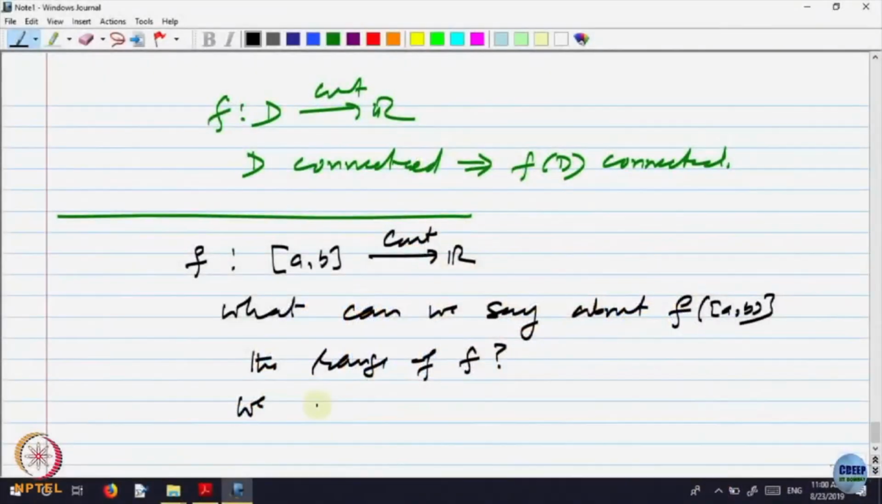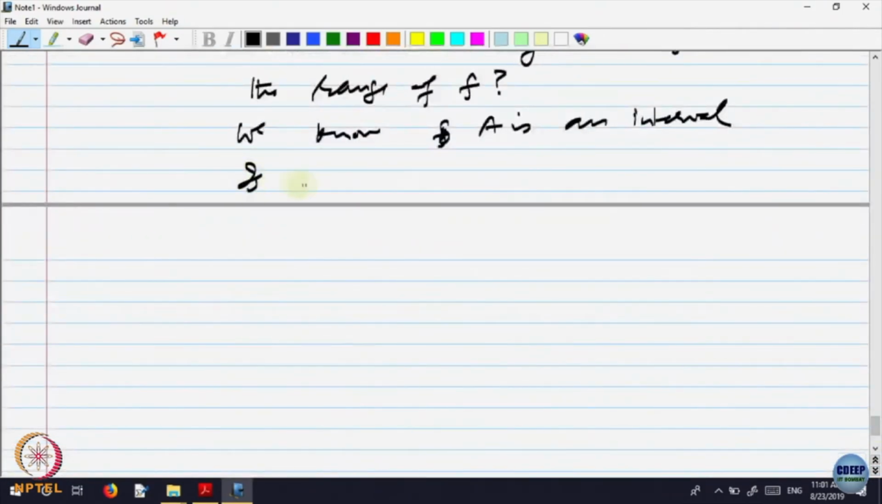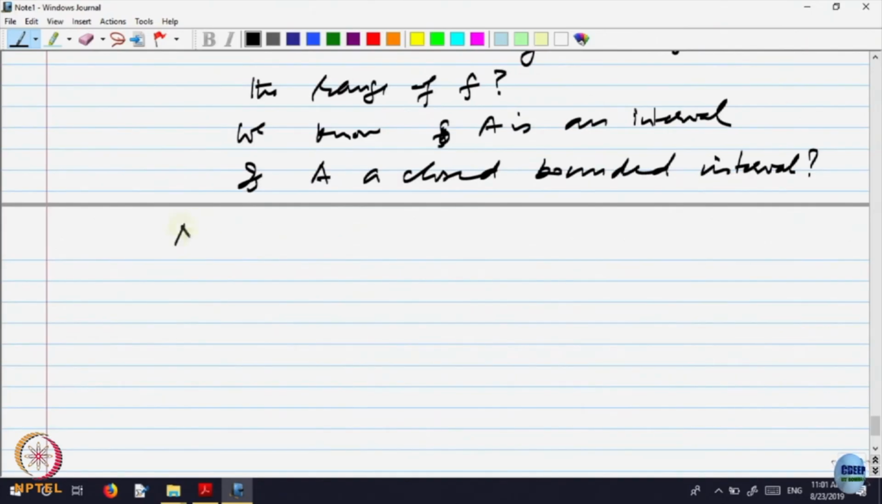So we know this, call it some set A, we know A is an interval. So the question is, is A a closed bounded interval? Is it a closed bounded interval? It is an interval, we know, right? Now let us analyze one of them first: A is closed.